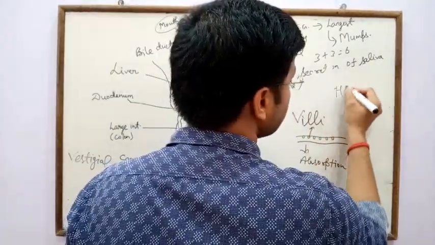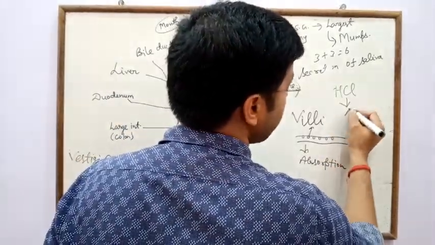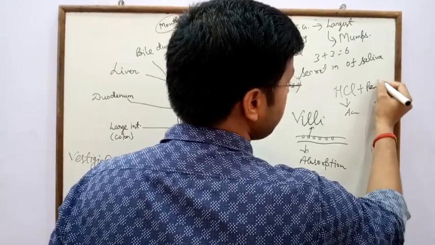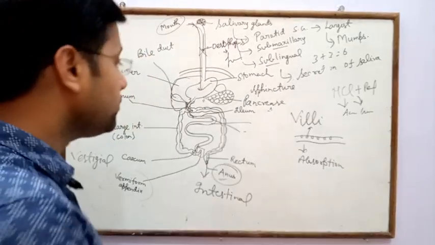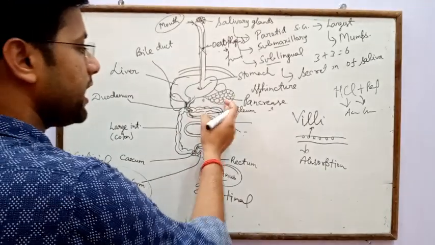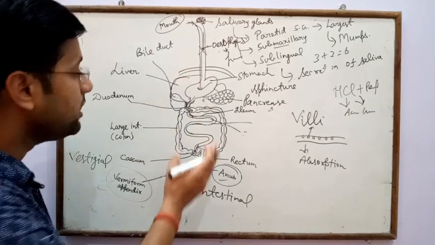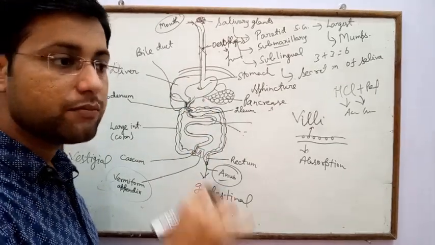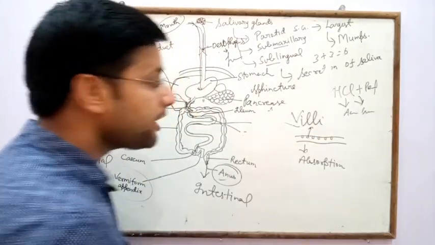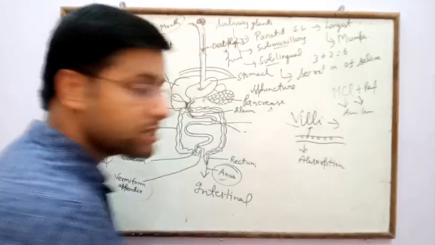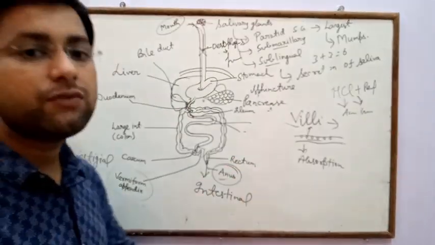In the stomach, HCl helps to kill microbes which enter the stomach through the food material, and HCl also forms an acidic medium. HCl plus pepsin form gastric juice or digestive juice, and gastric juice helps in the digestion of food material. In the small intestine, the pancreas secretes pancreatic juice and its enzymes. Bile juice is also secreted from the bile duct, and in the small intestine the food materials are completely digested and absorbed through villi, because villi help in the absorption of digested food material and also increase the surface area. So what is the main function of villi?